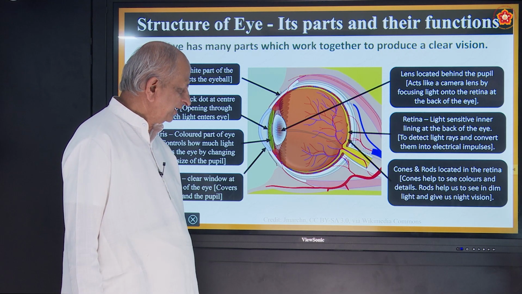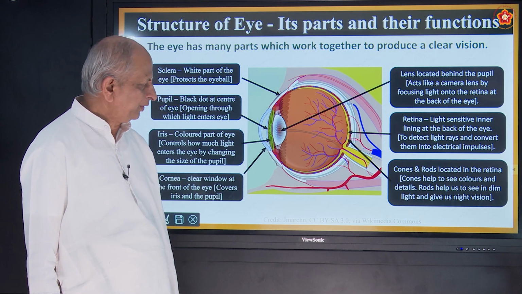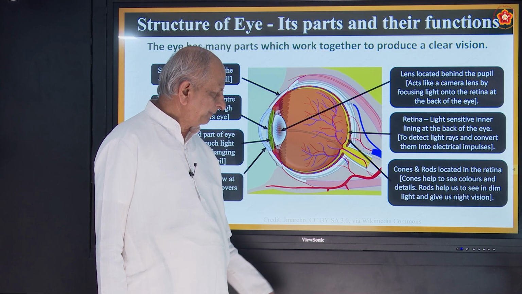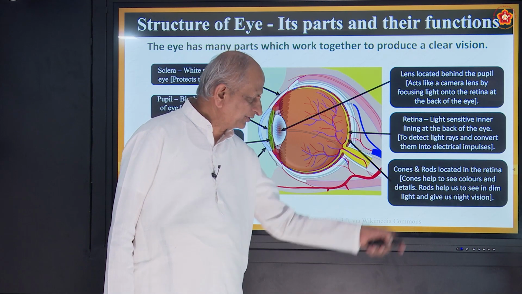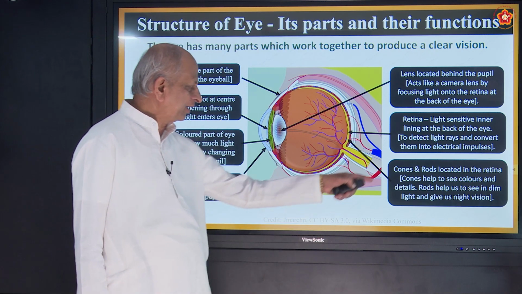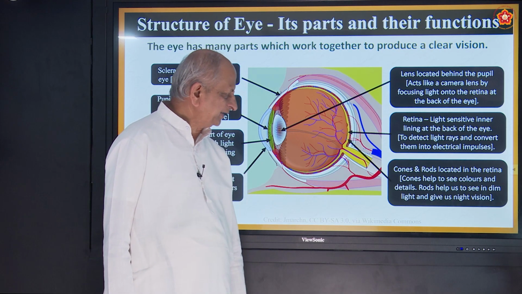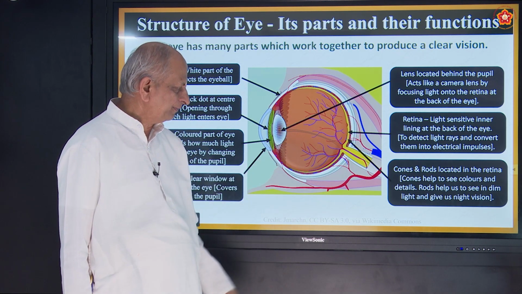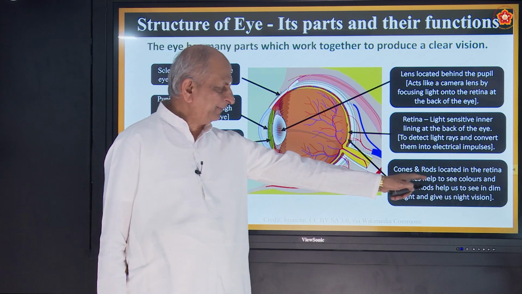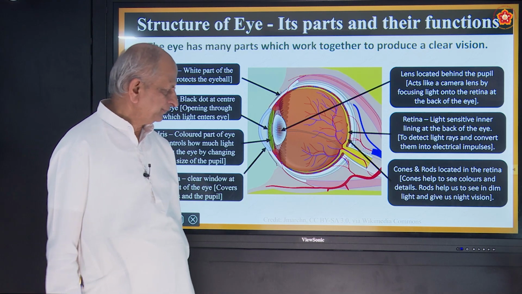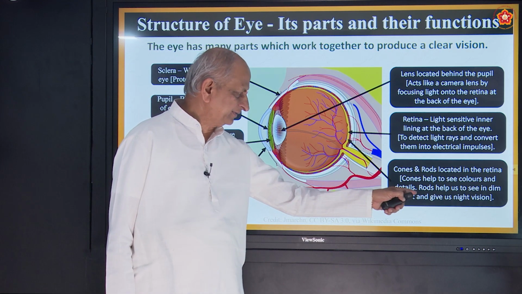And in the retina, we have two types of important parts called cones and rods. Look at the spelling, C-O-N-E-S, and rods, located in the retina. What do they do? Cones help us to see colors, identify colors and details.